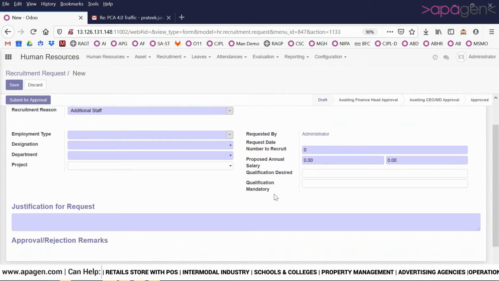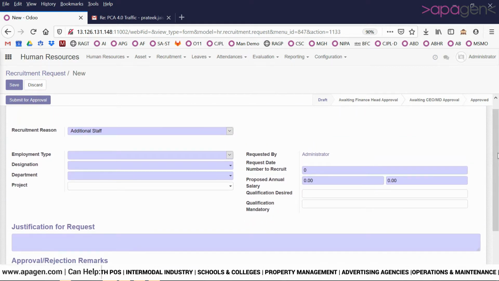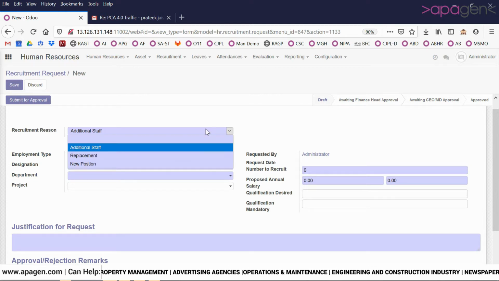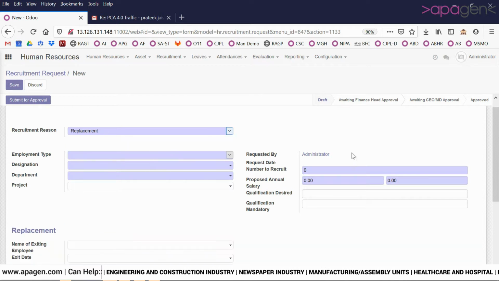There are multiple possibilities or reasons for which the recruitment would be done. There are three major cases that we have covered: additional staff, replacement, and new position. Based on the choice of your recruitment reason, the system shows you different information.